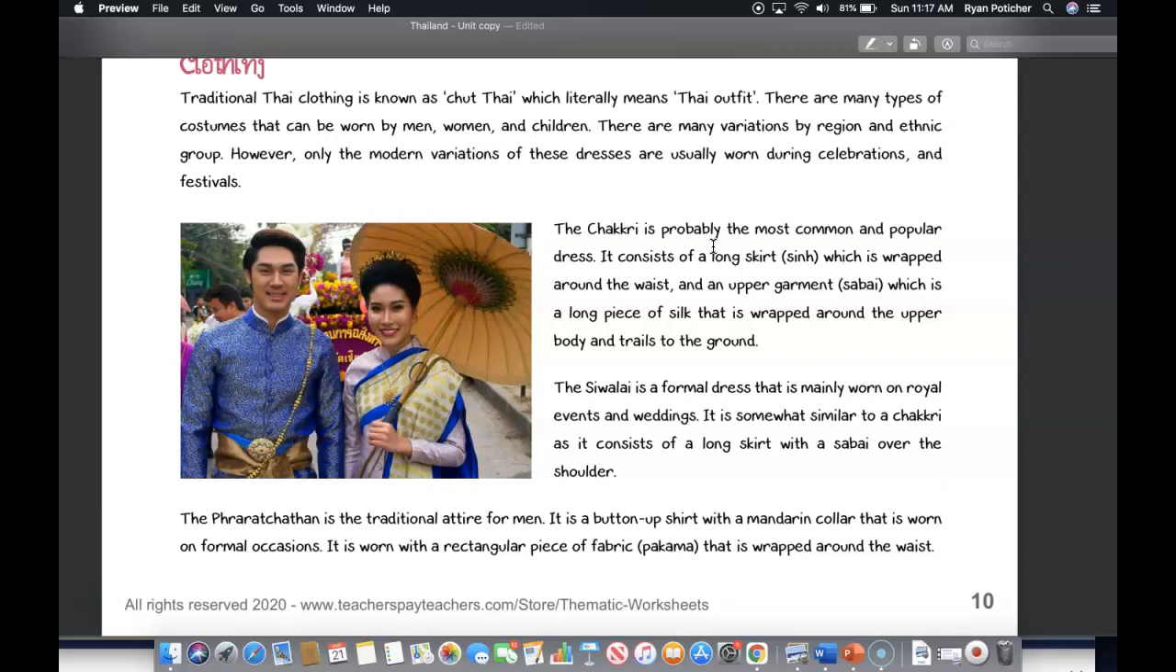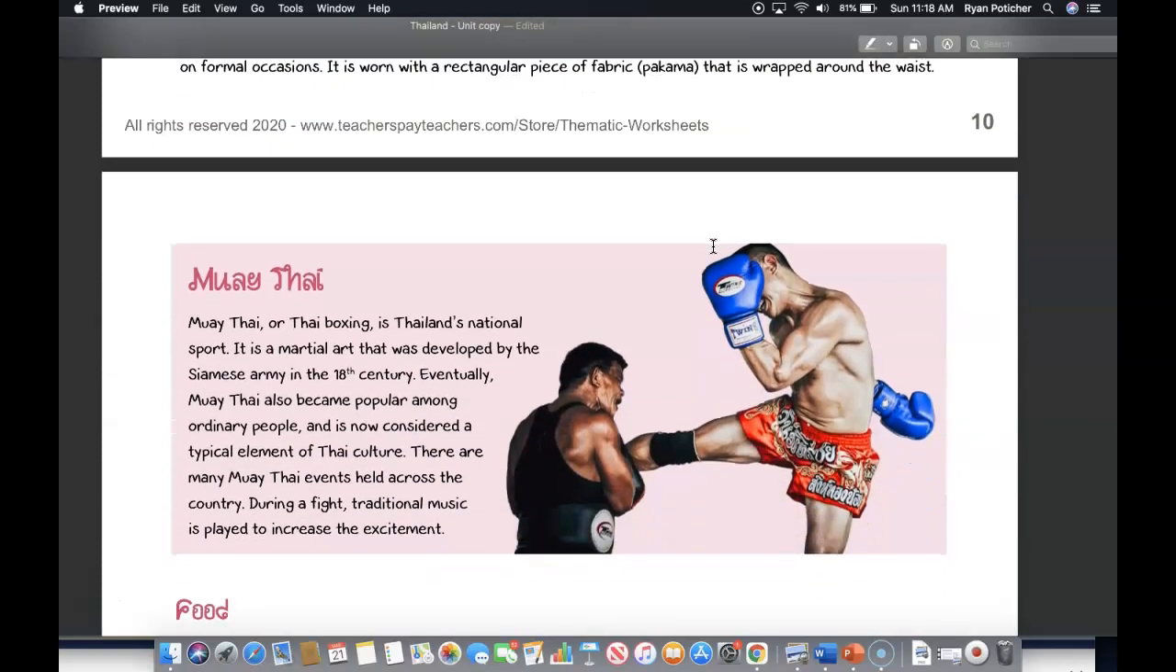The sawale is a formal dress that is mainly worn on royal events and weddings. It is somewhat similar to the chakri, and it consists of a long skirt with a sabai over the shoulder. The pakaratan is the traditional attire for men, and it is a button-up shirt with a mandarin collar that is worn on formal occasions. It is worn with a rectangular piece of fabric that is wrapped around the waist.